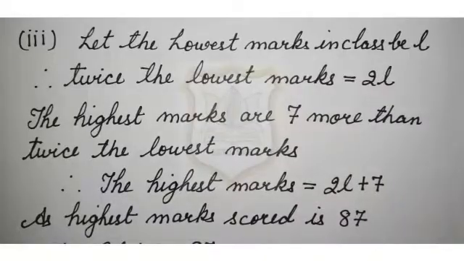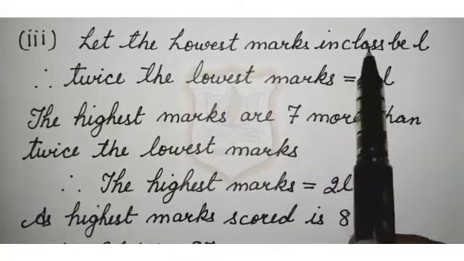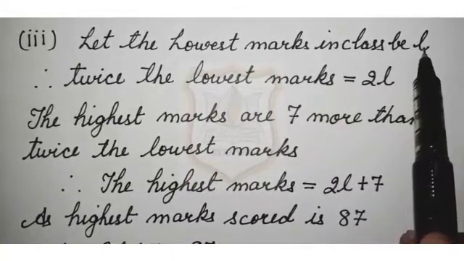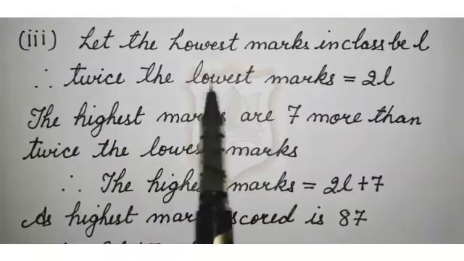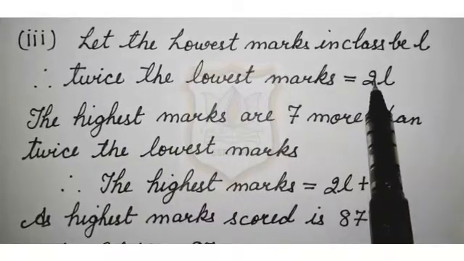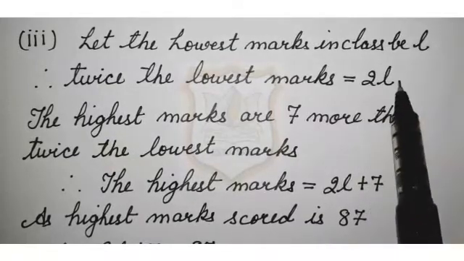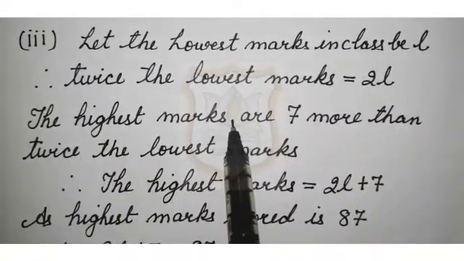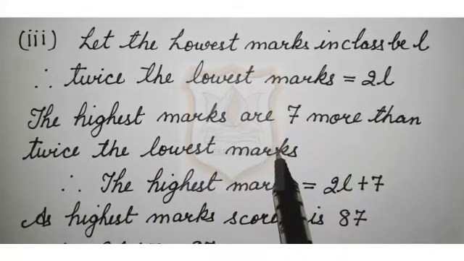So solution for third part of question number 6 is, let the lowest marks in class be L, as we have to use the variable L for that. Therefore, twice the lowest marks is equal to 2L. Twice means 2 times. The highest marks are 7 more than twice the lowest marks.